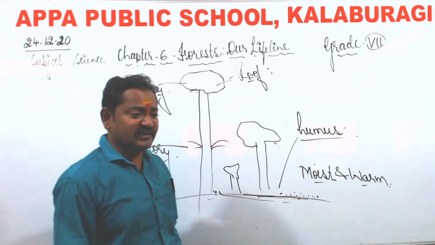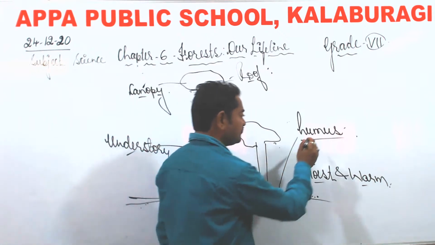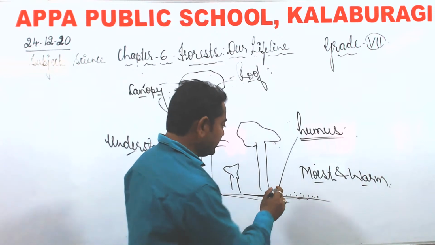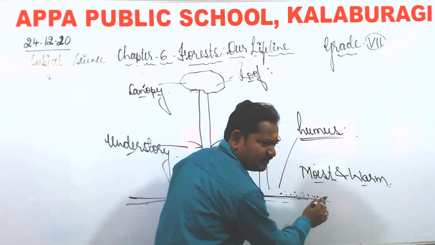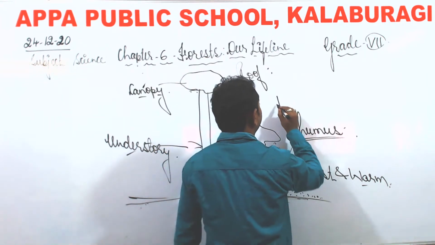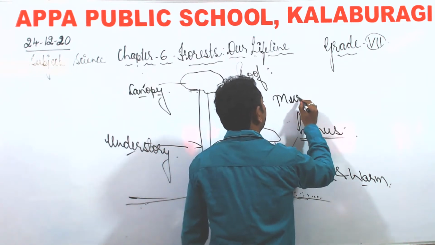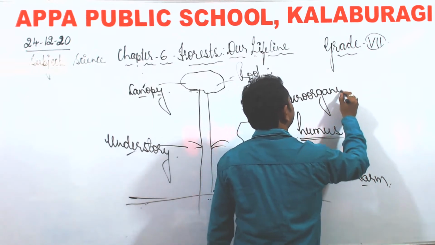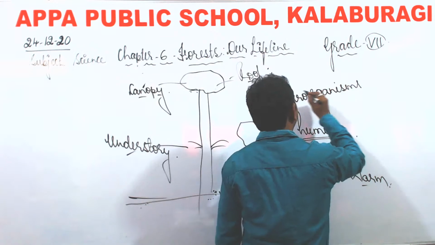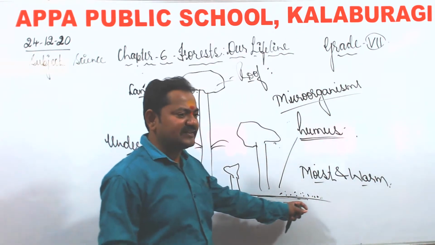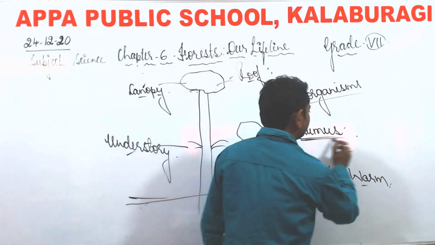Now you may ask, what is this humus? Humus is formed because the dead parts of the plants and animals are there in this layer. The microorganisms will convert the dead parts of these plants and animals into humus.